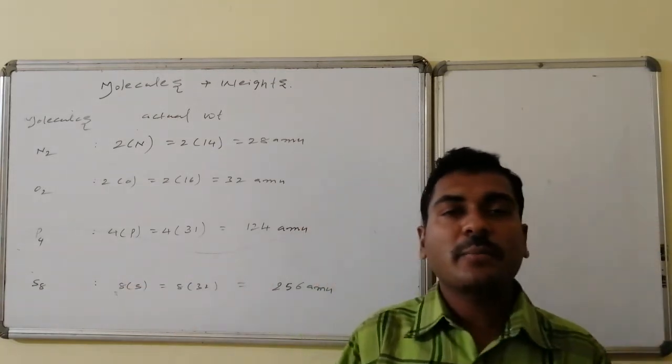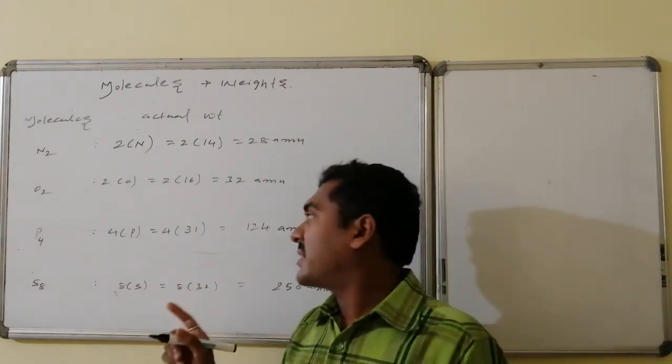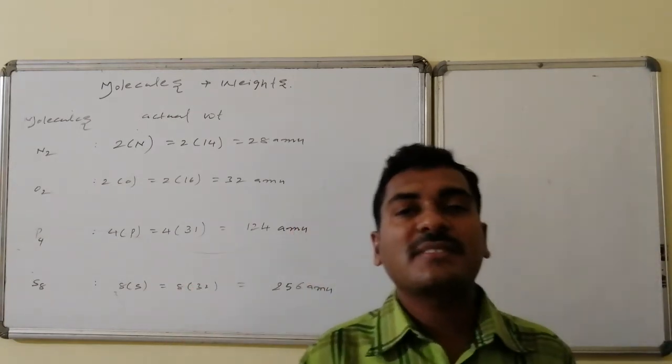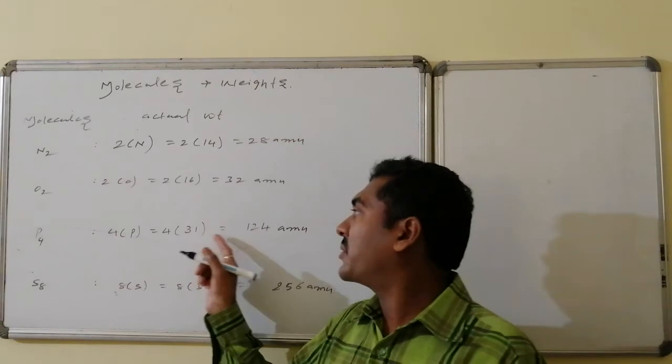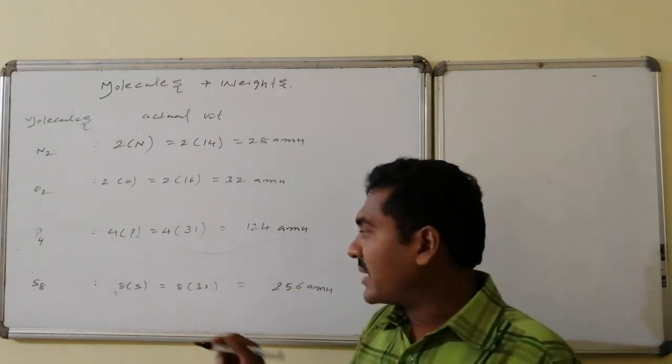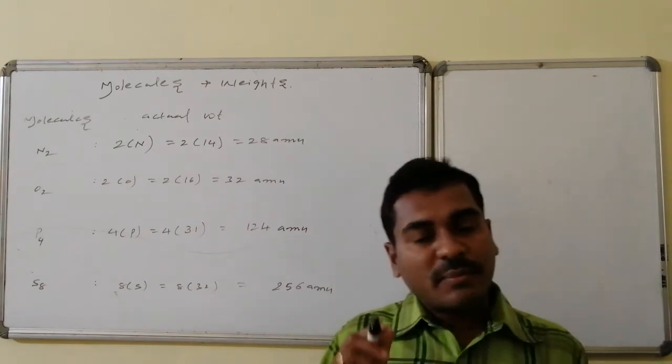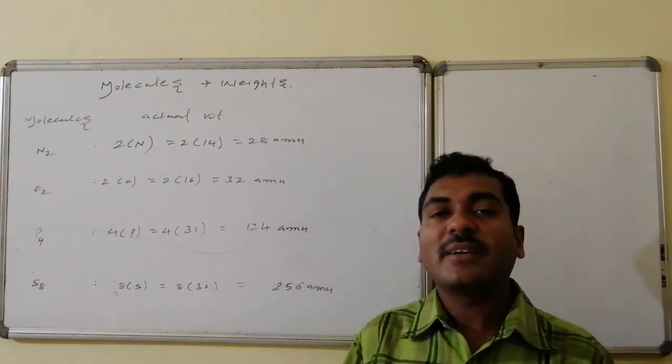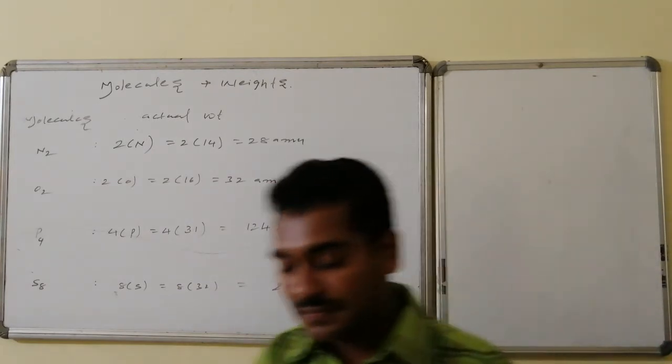Similarly, phosphorus P4 has 4 phosphorus atoms, 4 into 31, which is equal to 124 AMU. Similarly, sulfur is S8, and the corresponding molecular weight is found to be 256 AMU.